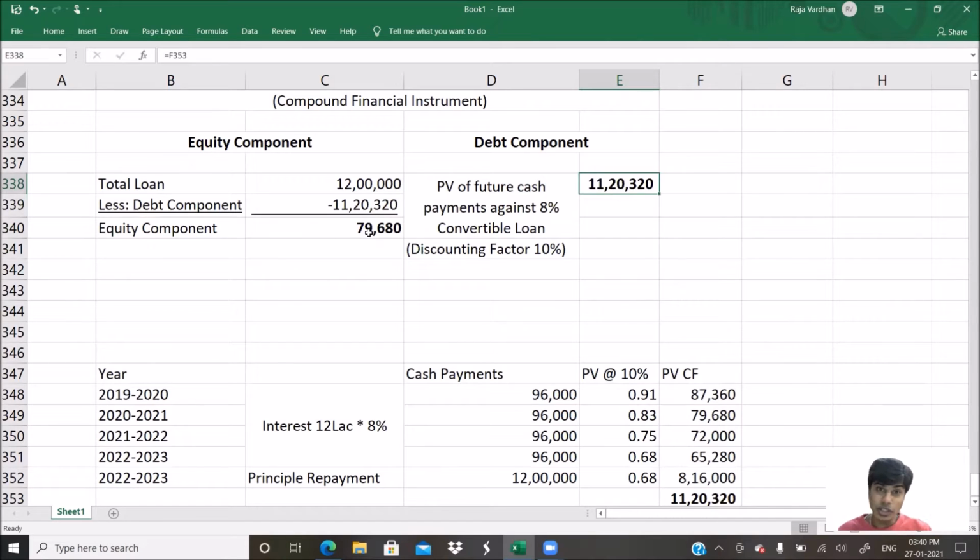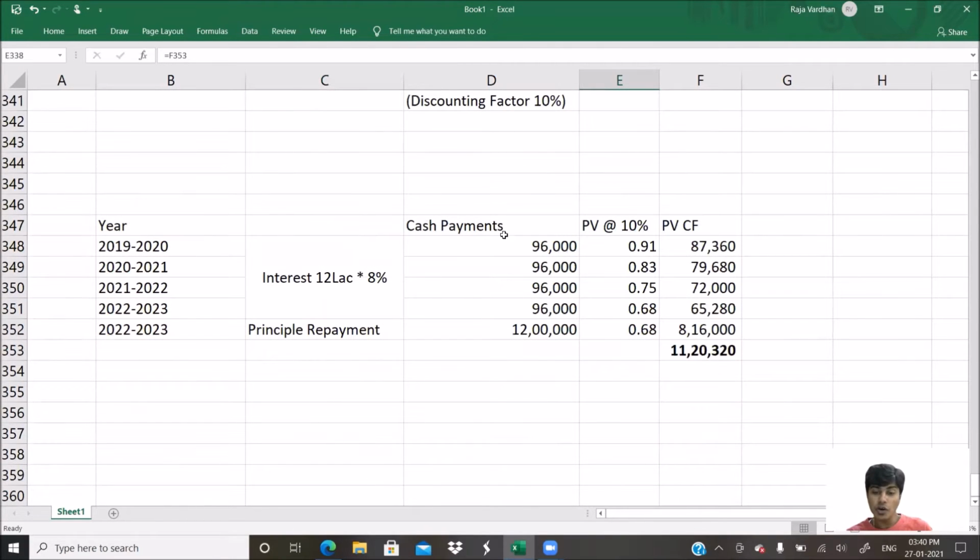We need to note that they have charged 12 lakh into 8% and arrived at 96,000 as annual interest. But for the very first year, your interest will not be 96,000. How much will be your interest? You would recognize the debt at 11 lakh 20,320. On that, you would charge 10%, and such 10% of the amount will become our interest expense for year one. I'll show it to you.